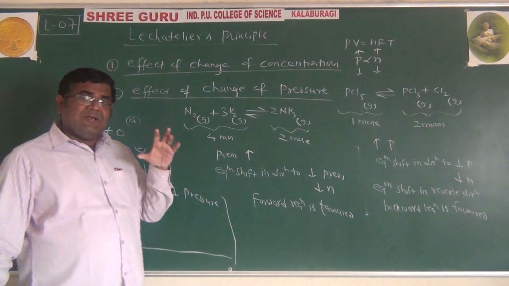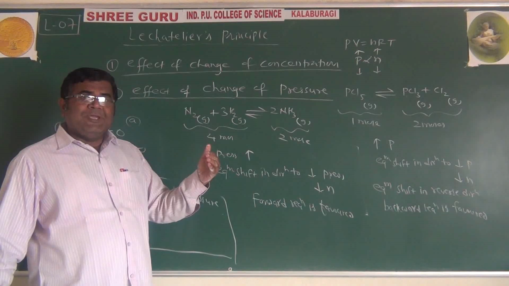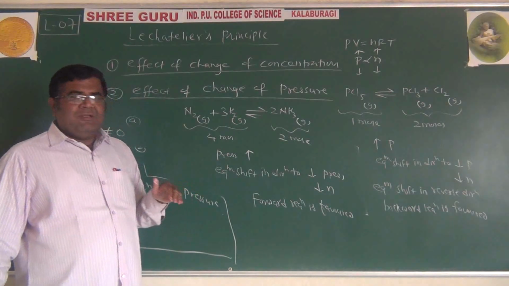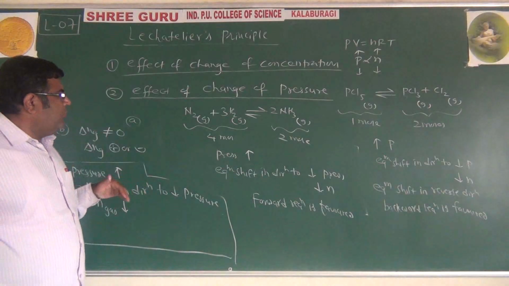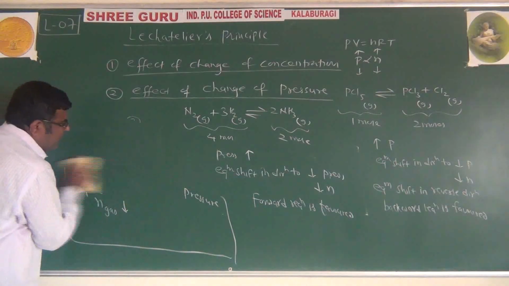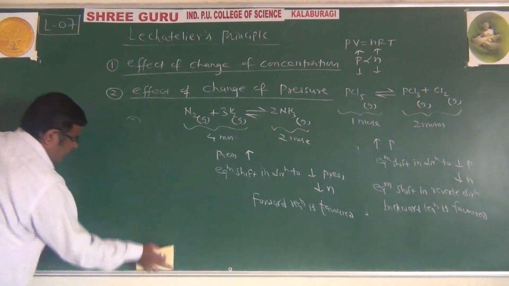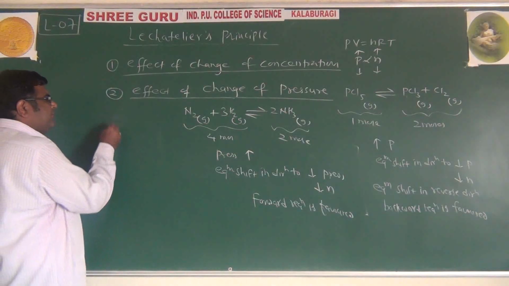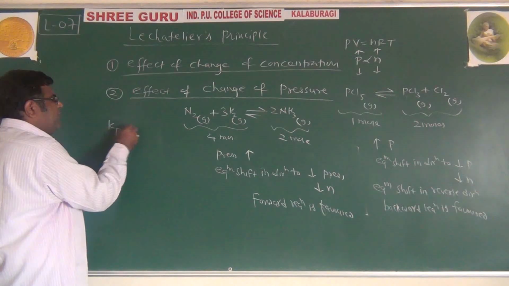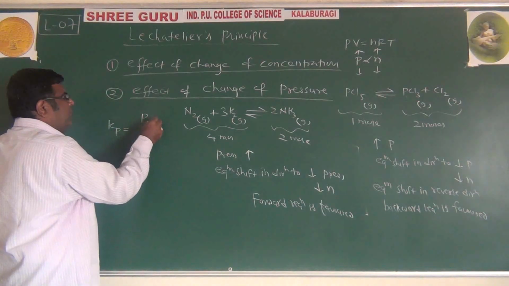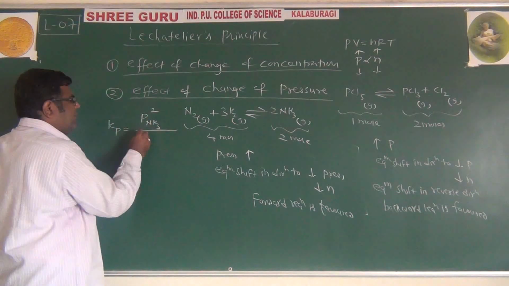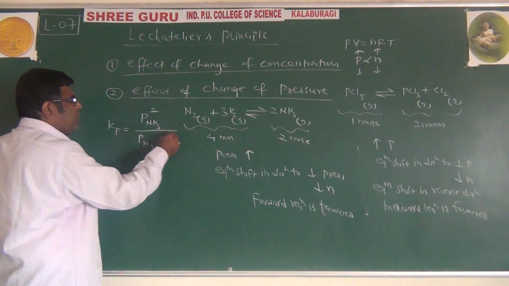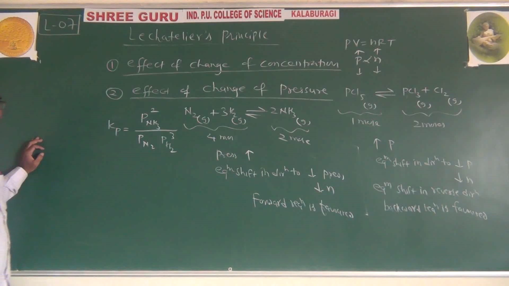So try to understand where the reaction is moving by changing the parameters, because this is a very important thing to know. Now we will try to understand this mathematically, because that will be more logical to understand. We can say Kp equals pressure of ammonia squared over pressure of nitrogen times pressure of hydrogen cubed.